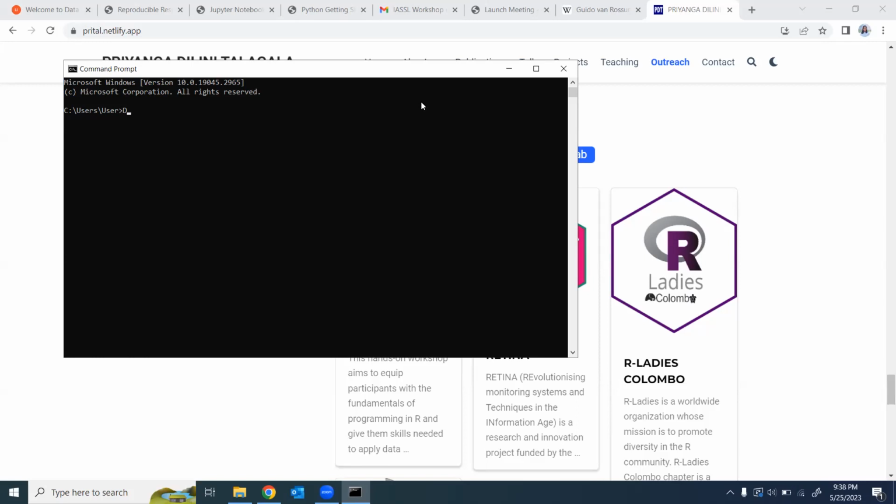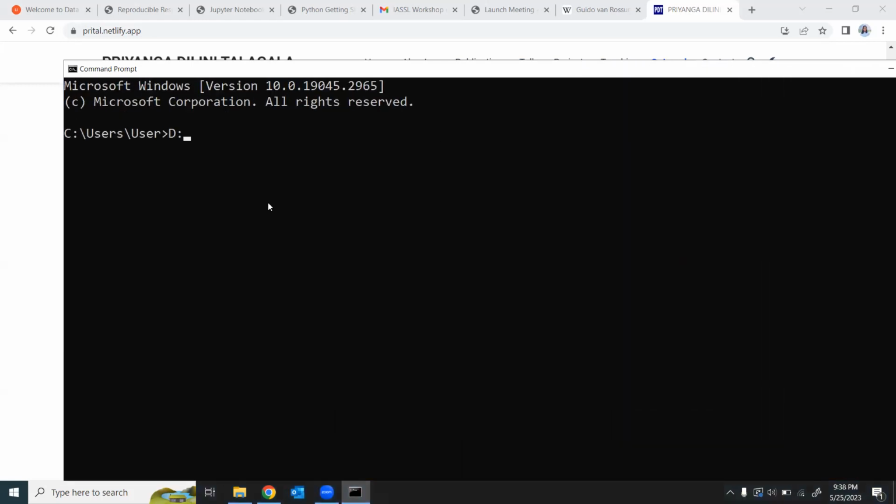So let's say I want to save all my work in the D drive. What you can do is type D:, and then it will bring you to that drive.